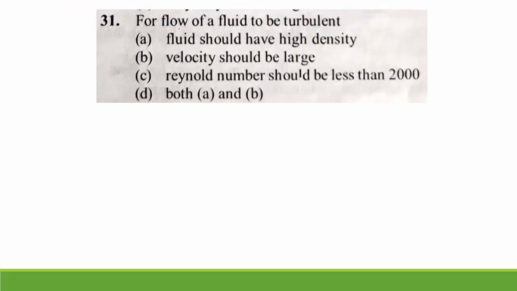31st question. For flow of fluid to be turbulent. If you want to make the fluid turbulent, which option do we have to follow? First one, fluid should have high density; second, velocity should be large; third, Reynolds number should be less than 2000; fourth, both A and B. So for the fluid to be turbulent, which is the right option?